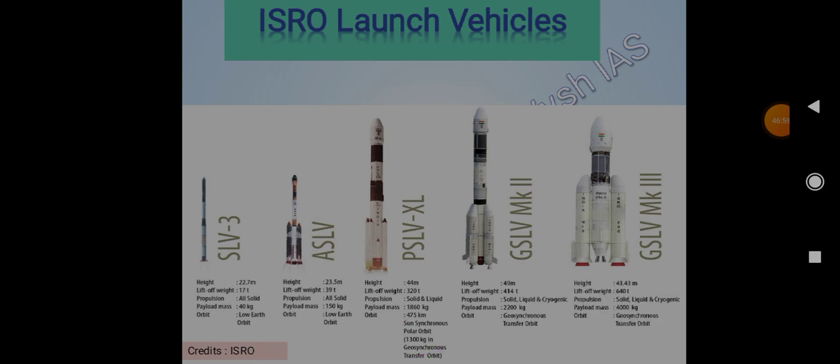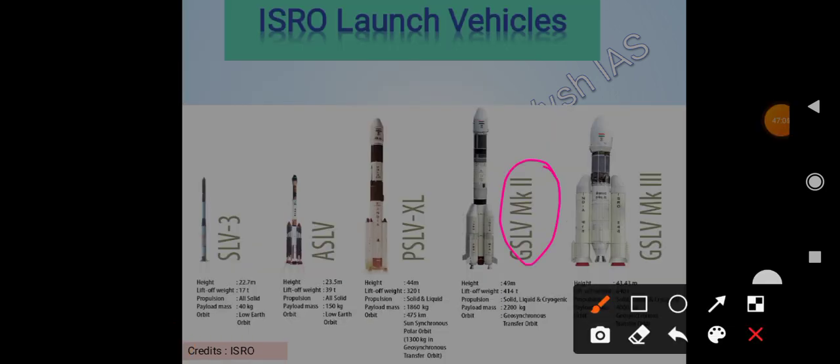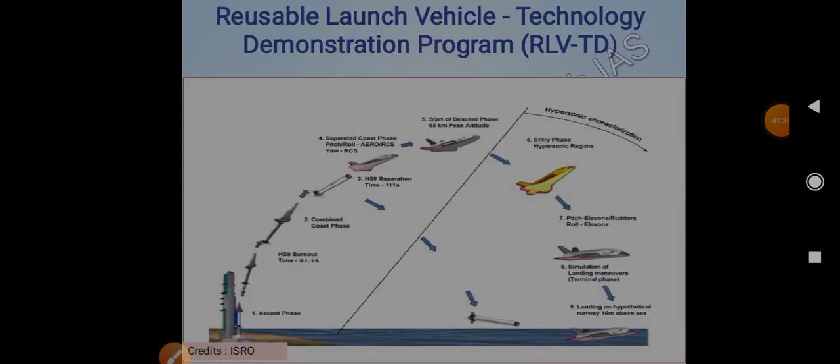Then GSLV Mark II: solid, liquid and cryogenic, first time cryogenic here, and payload mass increased to 2020 kg, with geosynchronous transfer orbit. And then our Bahubali rocket, GSLV Mark III, payload 4000 kg, geosynchronous transfer orbit, and solid, liquid and cryogenic.